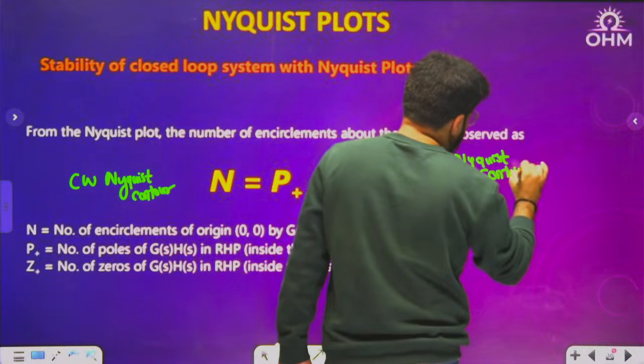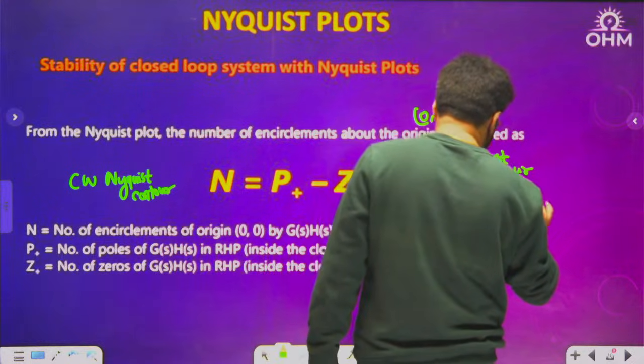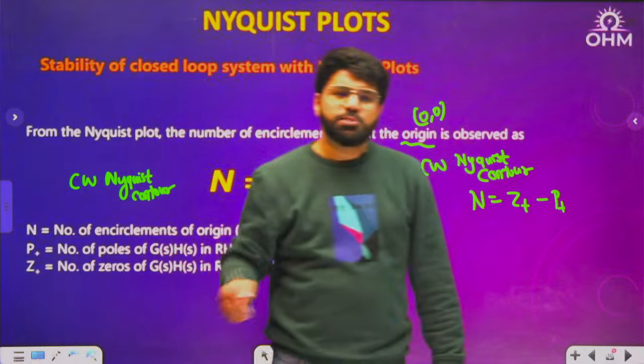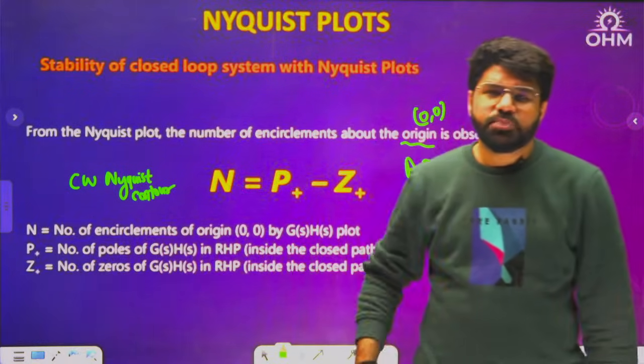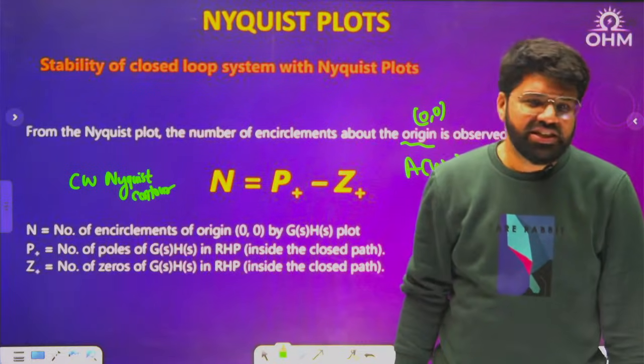Okay, the details of which will usually be mentioned in the GATE PYQ. Then you have to use Z plus minus P plus. Now see, in the beginning of the video, I told you what is P and Z. What is P and Z? Total number of poles and zeros of GSHS.